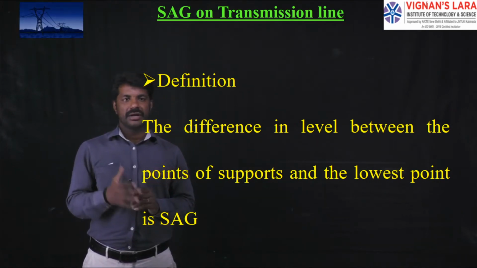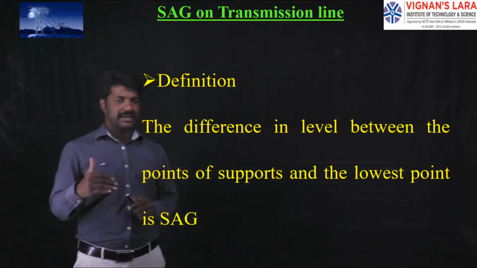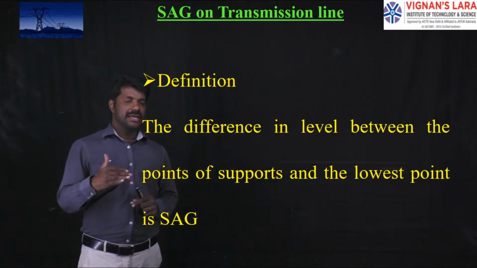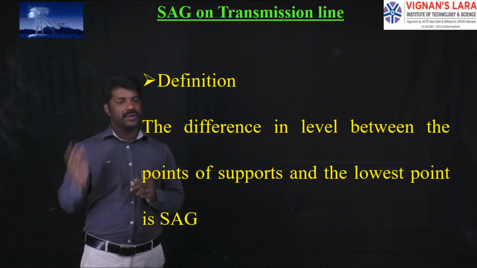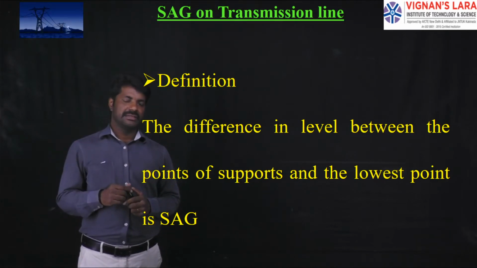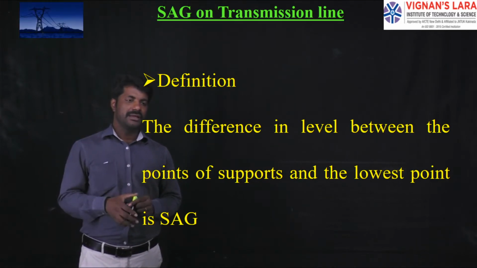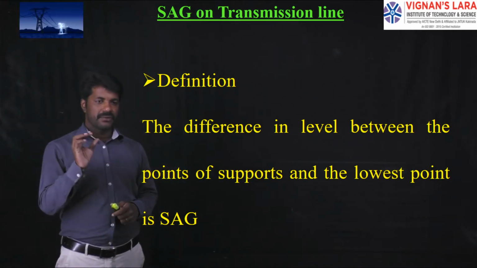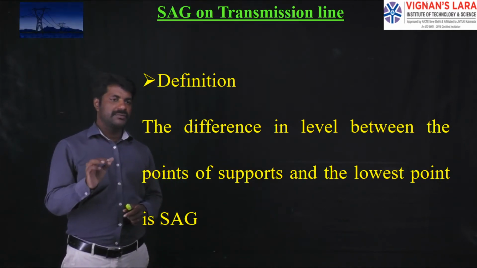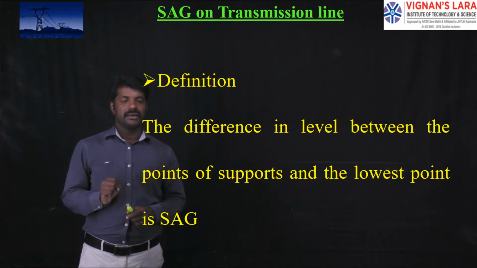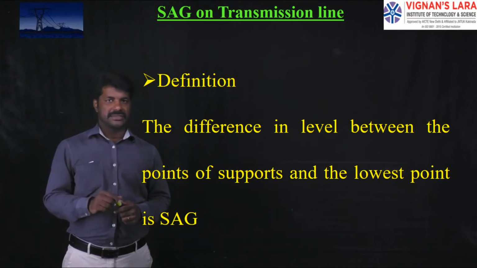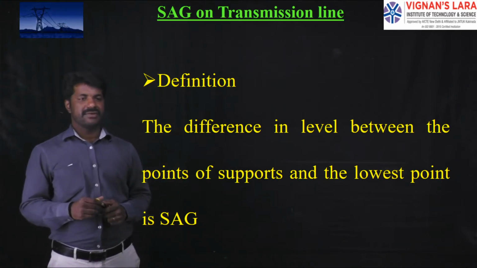So what are the types of problems? In general, whenever the sag is increased, the clearance will decrease. In order to give a minimum clearance, again we have to increase the height of the tower. That is the major drawback of a large amount of sag. So a preferable and calculated amount of sag is to be provided in between the towers whenever the conductor is running on the towers. Okay, so let us see the basic definition of a sag.